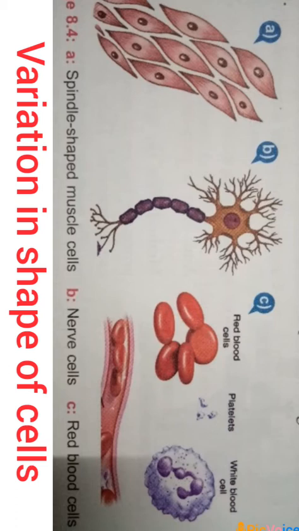White blood cells in human blood are another example of a single cell which can change its shape. Red blood cells are oval and biconcave in shape. And this feature helps the red blood cells to carry the maximum amount of oxygen.